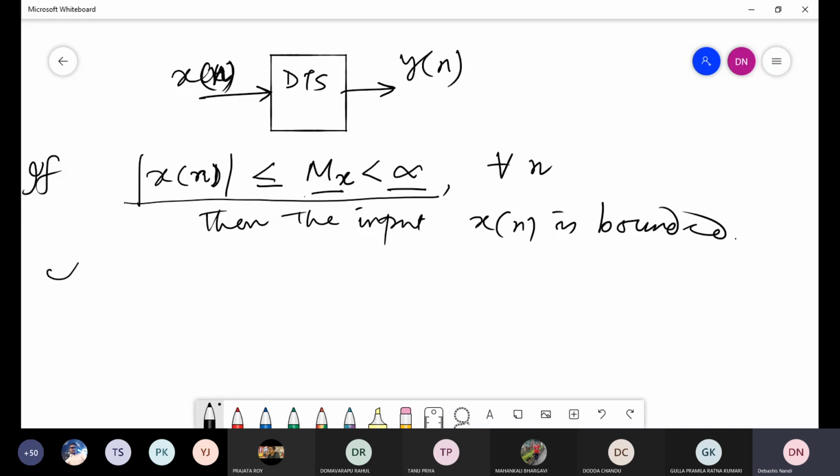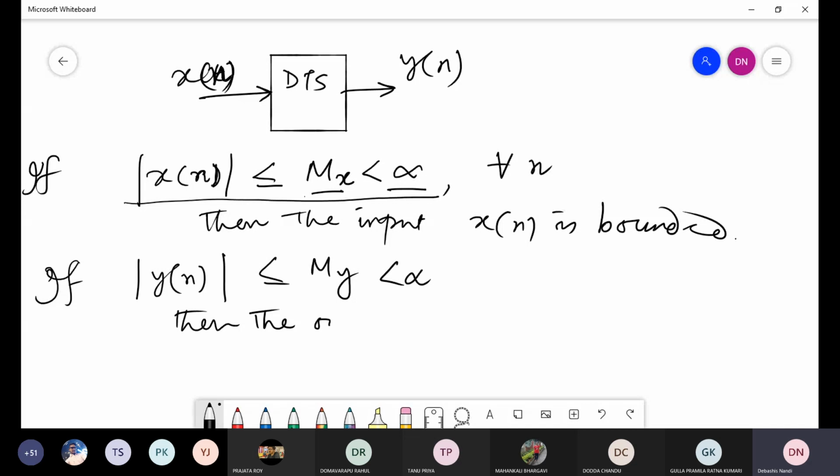Similarly, if y[n], the output magnitude |y[n]| is less than or equal to My less than infinity, then the output y[n] is bounded. Clear?